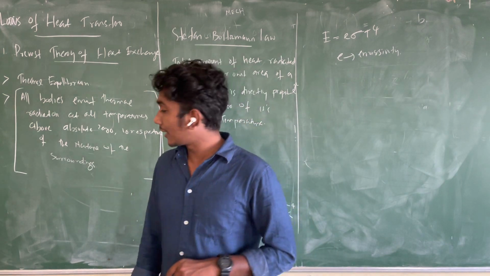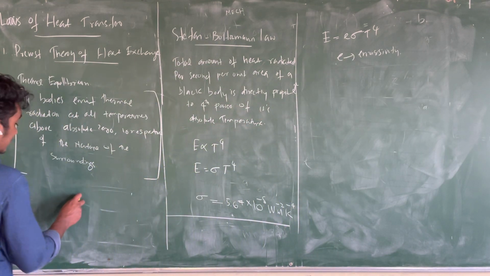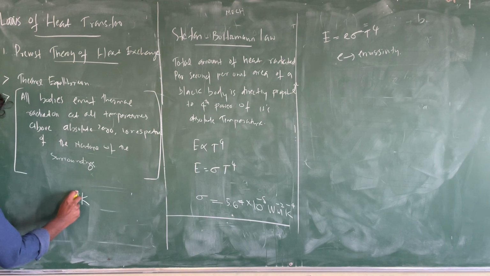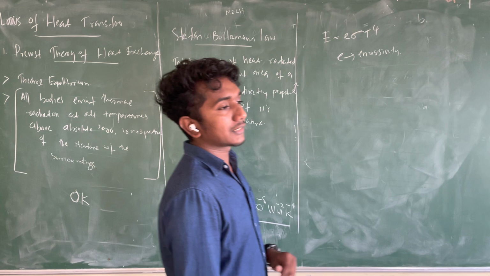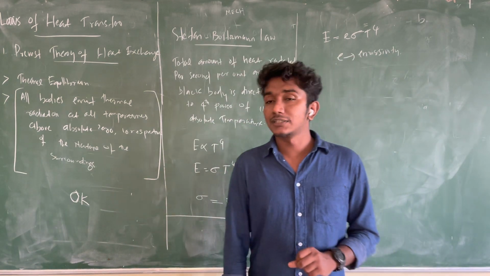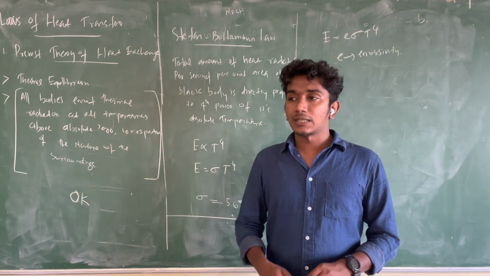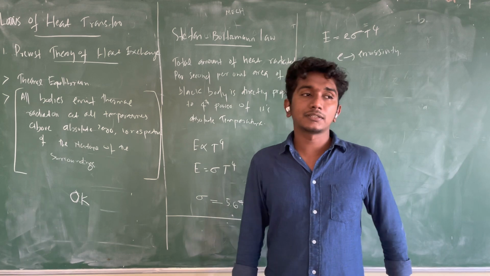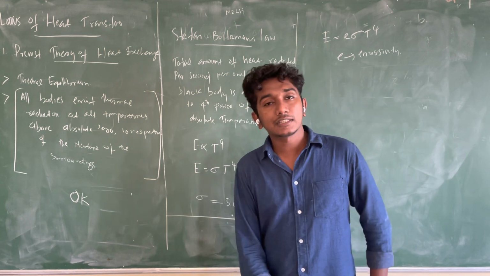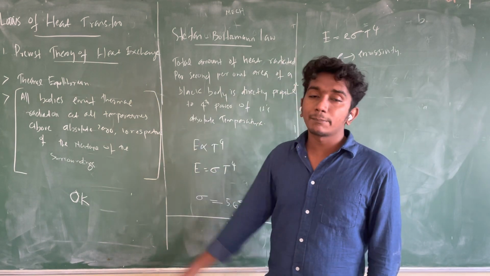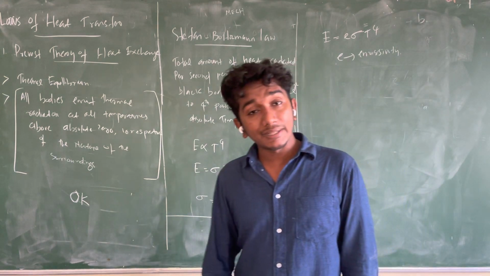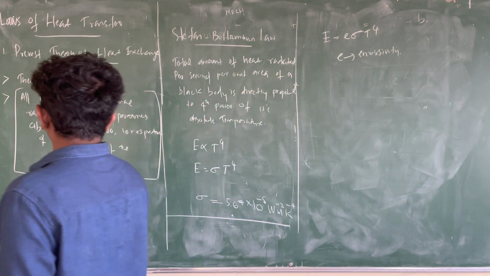Absolute zero means 0 Kelvin. We can't attain that temperature. It's minus 273.16 degrees Celsius. So it is absolutely impossible to have that temperature. But except that temperature, at all temperatures, the body emits radiation.